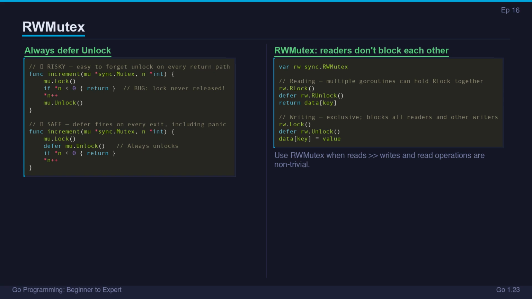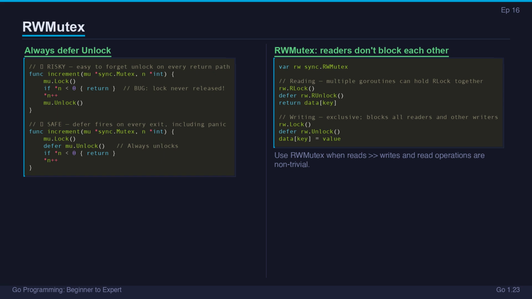Lock and Unlock are for writers. Exclusive access blocks all readers and other writers. A write waits until all current readers release, acquires exclusive access, writes, then releases, allowing readers to proceed again.